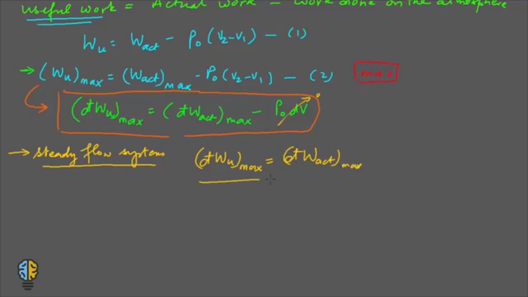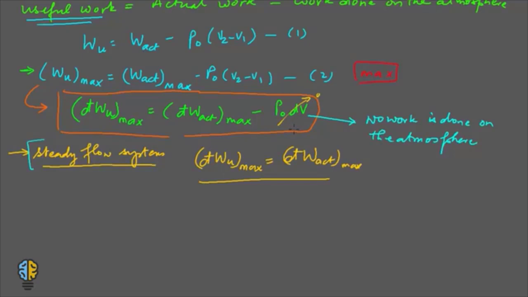So this is a criteria or a condition for a steady flow system. There is no work done on the atmosphere. So let us give it a sentence or a definition: in a steady flow system, no work is done on the atmosphere. That is why P naught dV is equal to 0.